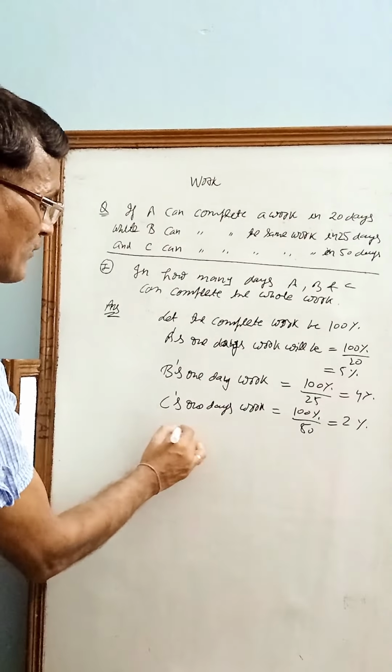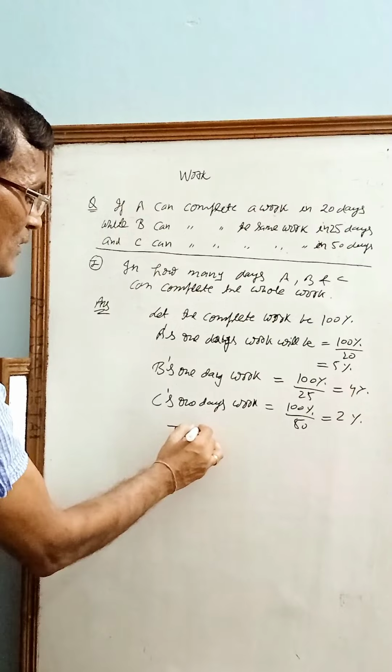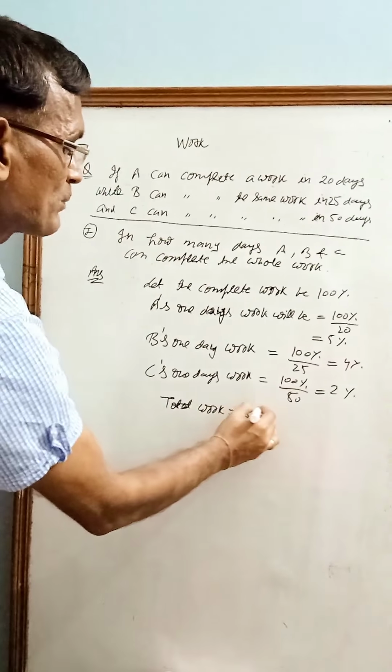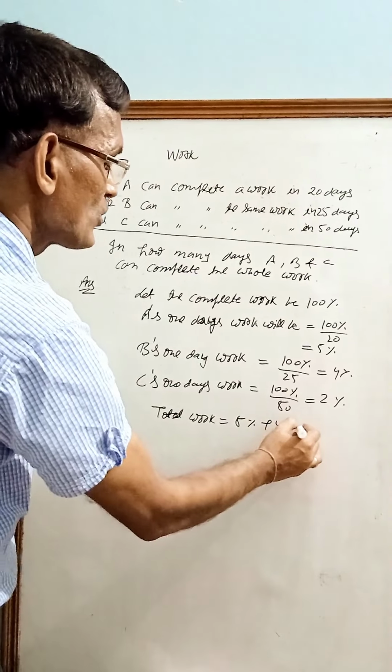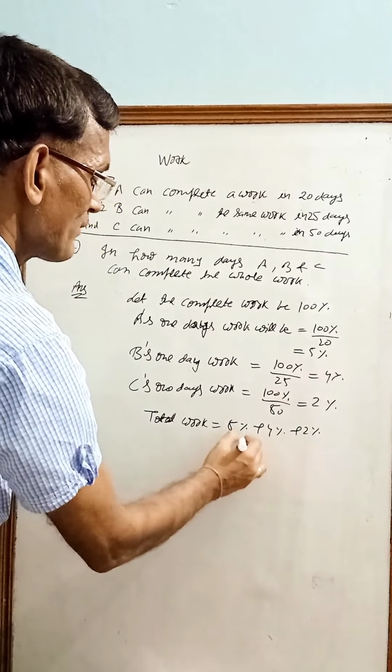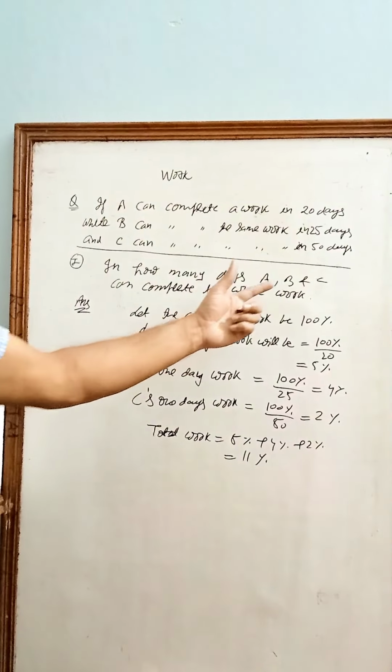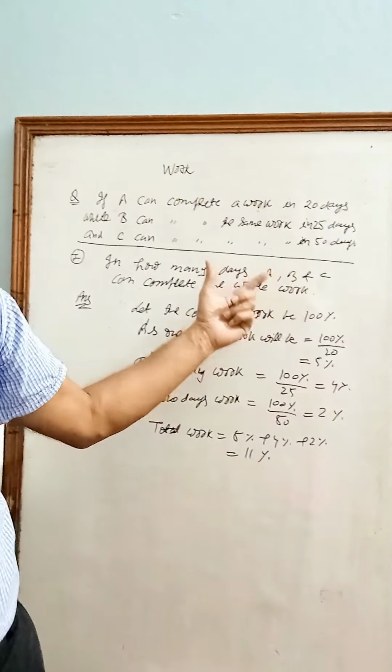Total work in 1 day will be 5% plus 4% plus 2%, that is 11%. We have to calculate in how many days A, B and C can complete the work.